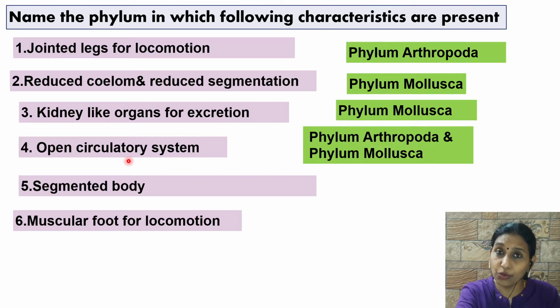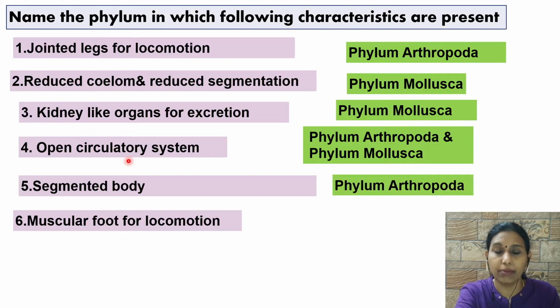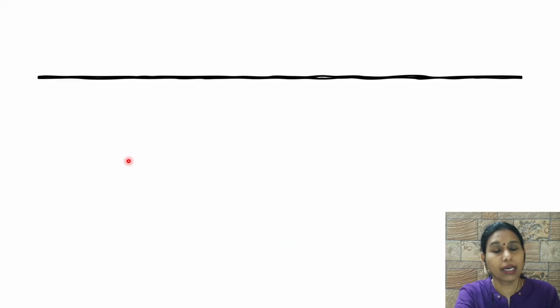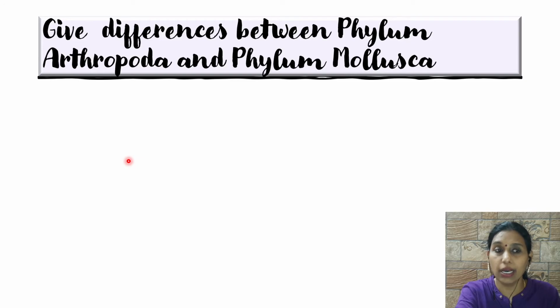So if they ask you for a similarity between both of them, one characteristic which is common, you can of course write about the open circulatory system. Segmented body is mostly in arthropods. In Mollusca, it is little segmentation. And muscular foot is in phylum Mollusca. Then another major question which is usually asked is the difference between phylum Arthropoda and phylum Mollusca.